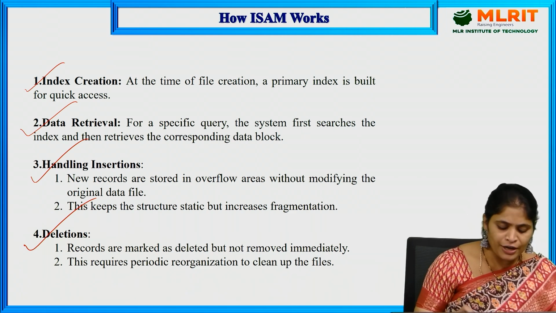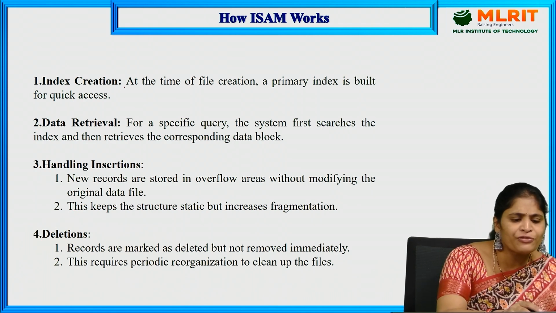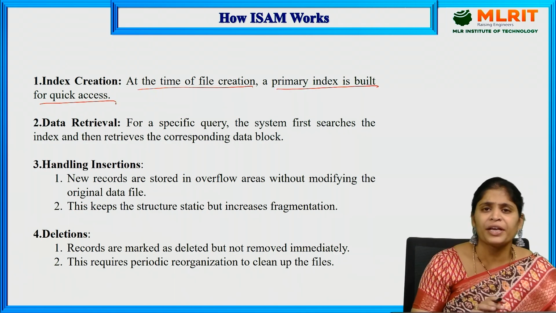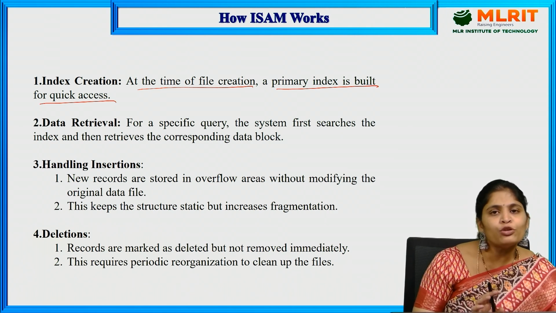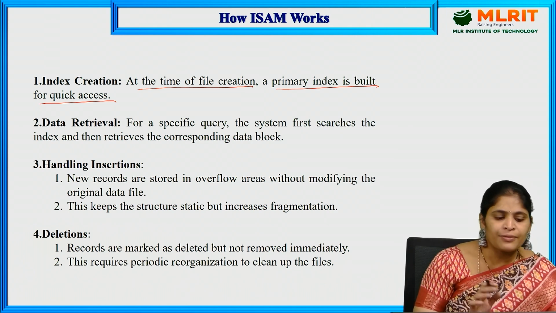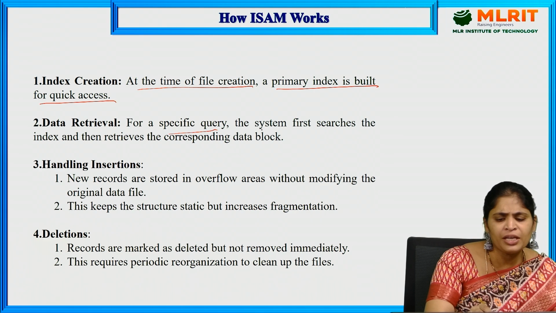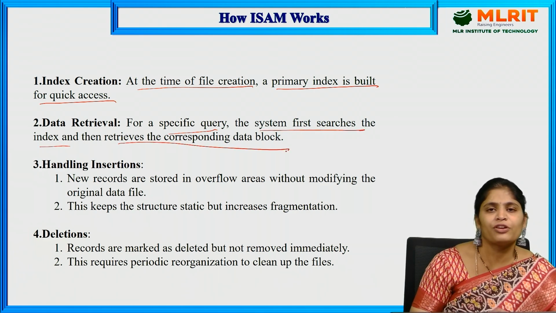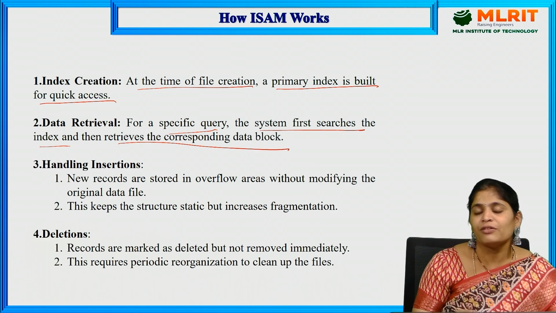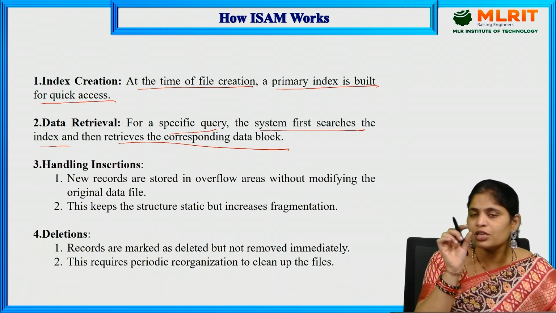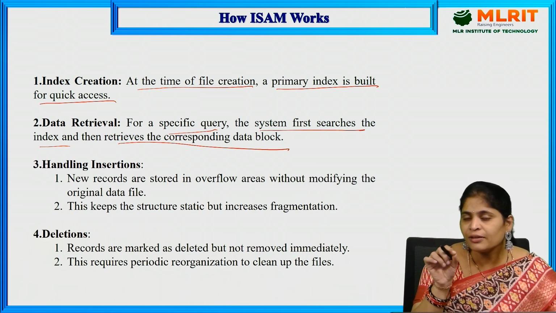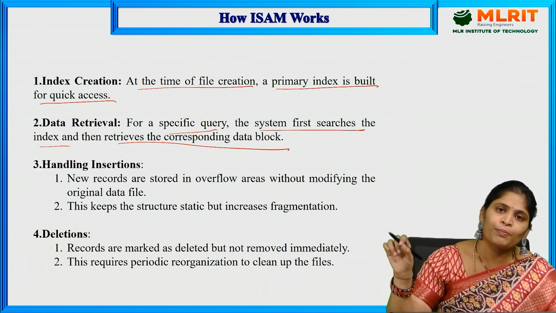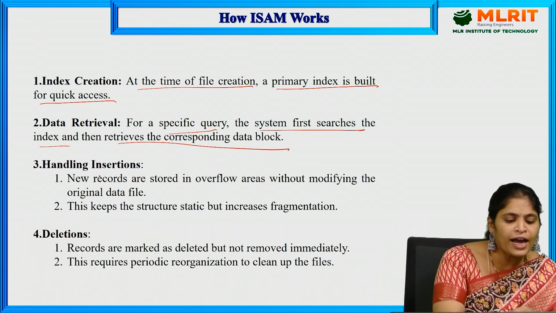Now, let us discuss how to create an index. At the time of file creation, a primary index is built for quick access. We have to build an index. Next, for a specific query, the system first searches the index and then retrieves the corresponding data block. So if I want record 15, I search for 15 in the index table, and with the pointer's help, I can go to that particular block. Now, handling insertions.